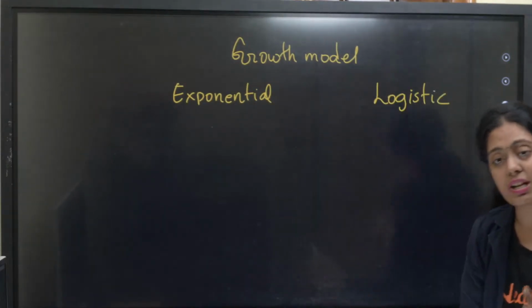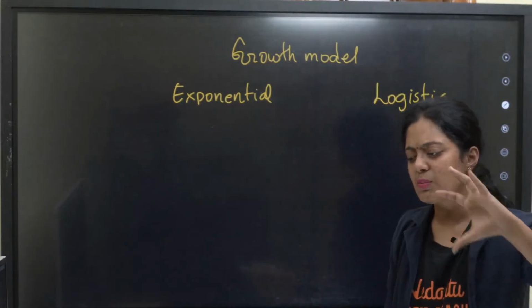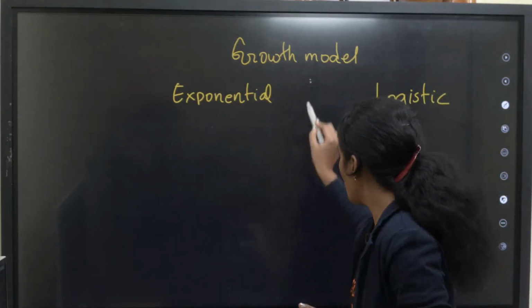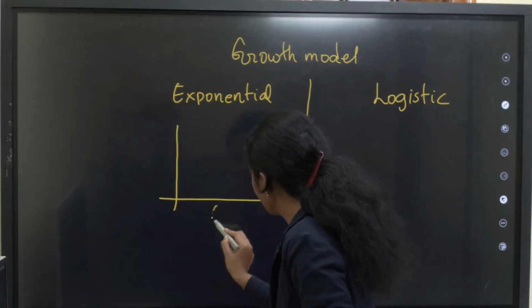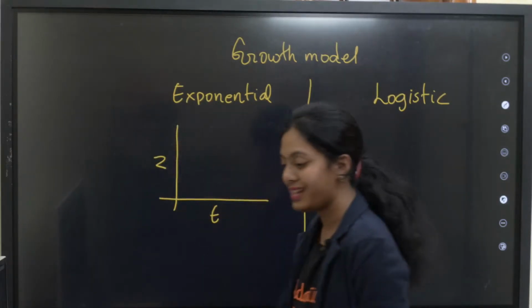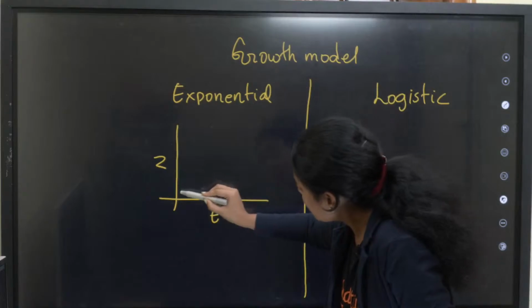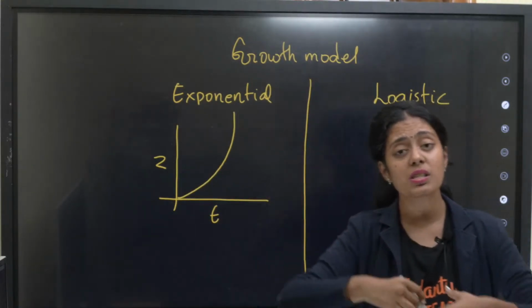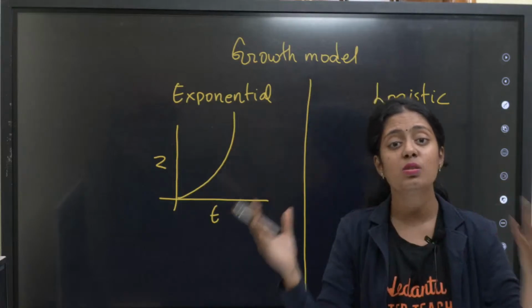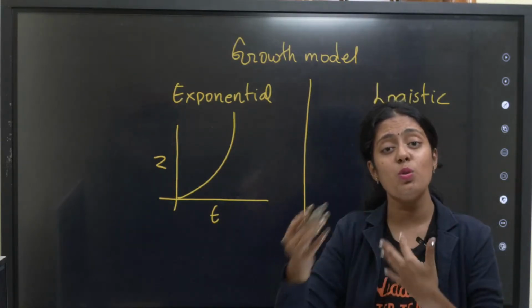Exponential, logistic. What is exponential, what is logistic? Very simple, pasangala. Imagine this is time, and this is population size N. What does exponential assume? It assumes that the resources are unlimited. There are plenty of resources, so the organism keeps on growing.